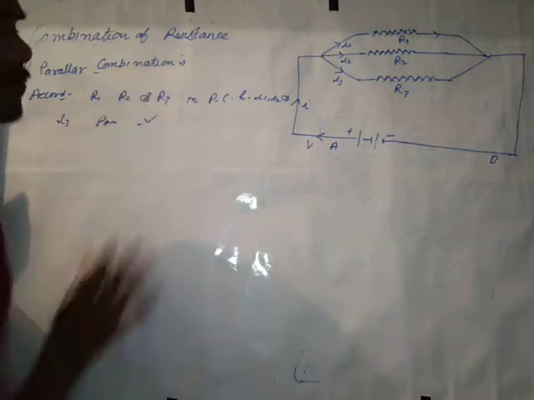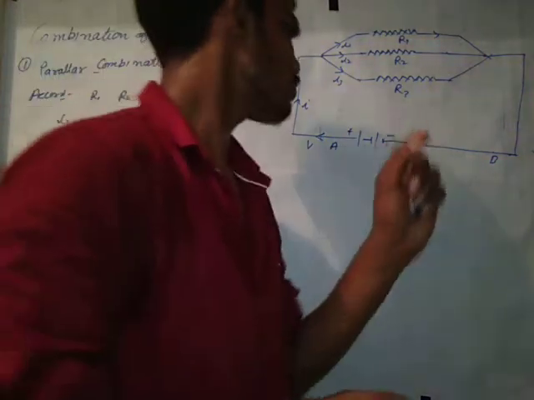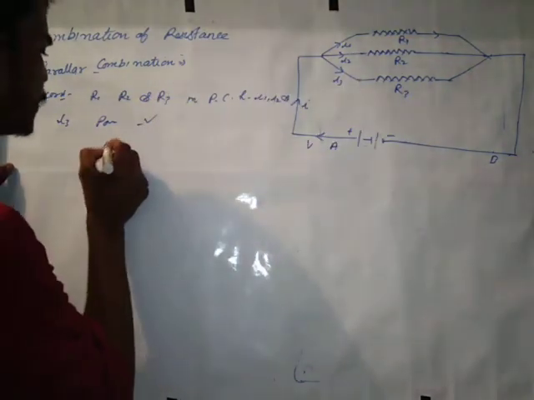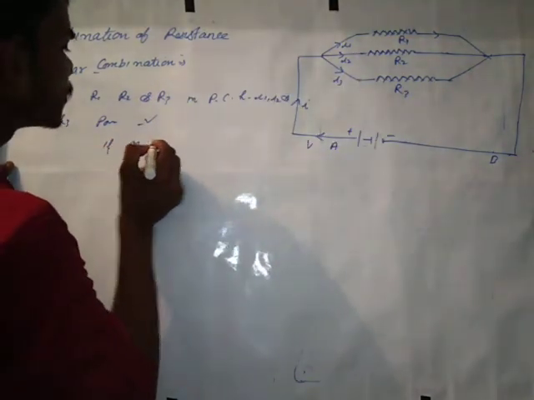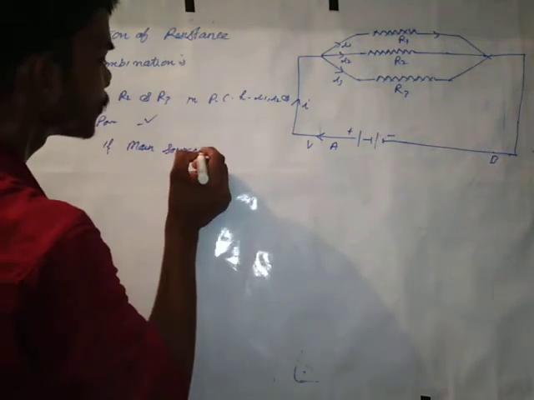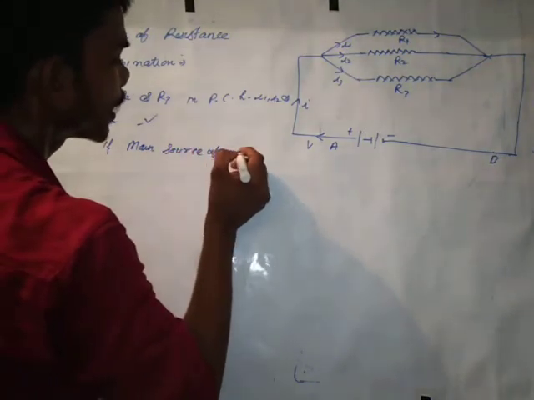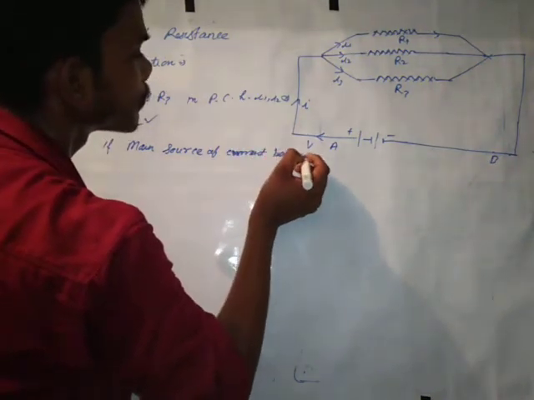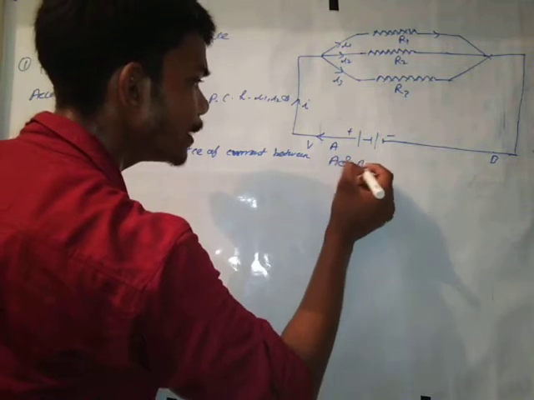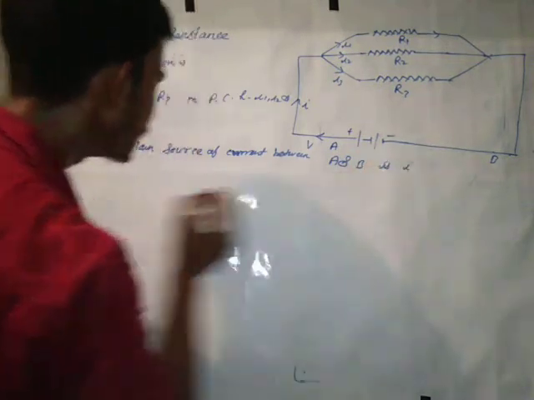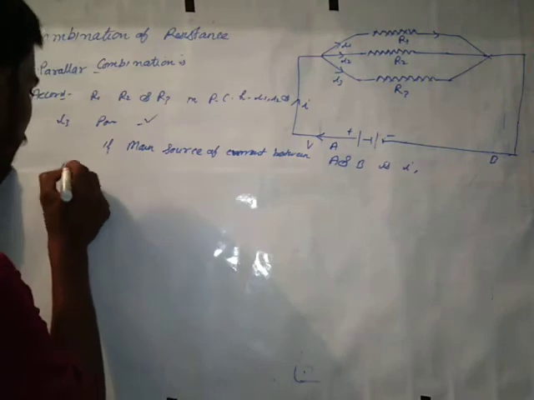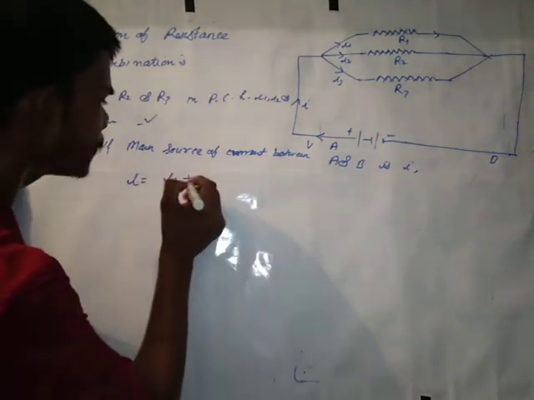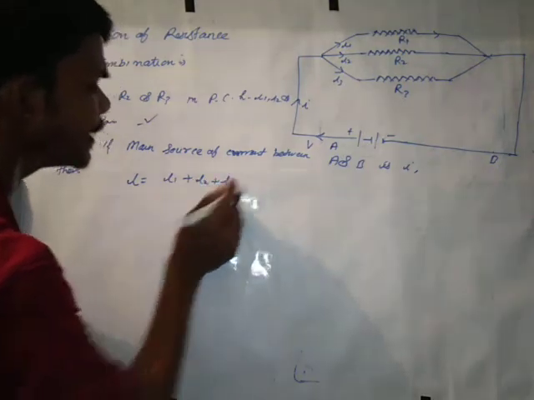is V. If the main source of current between A and B is I, then I can write I is equal to I1 plus I2 plus I3.